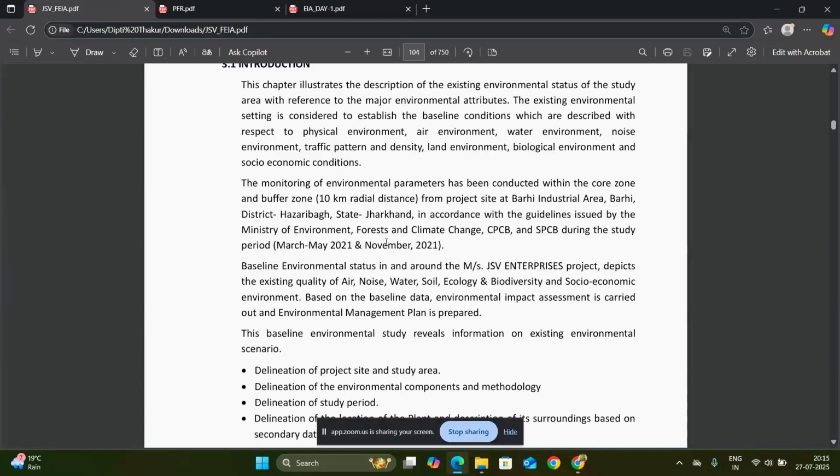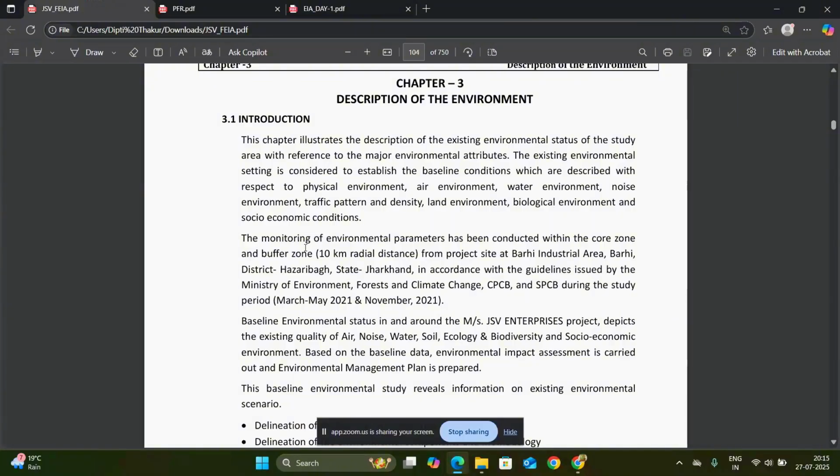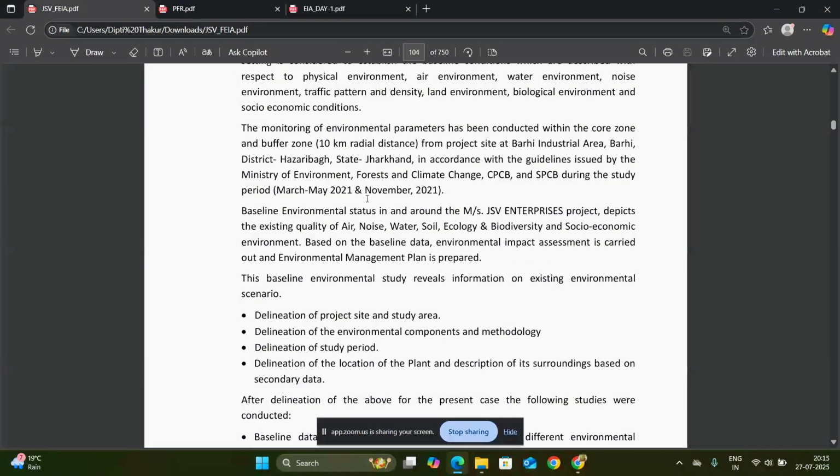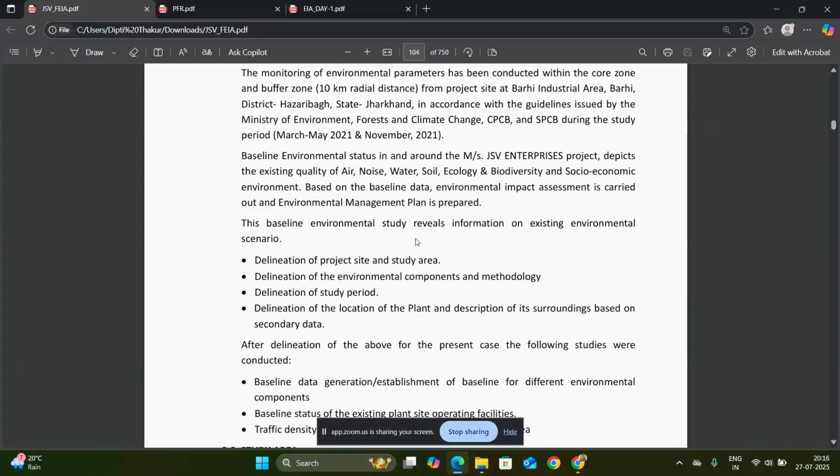So first we have to mention the 10-kilometer radius that we will take during the project site visit, and also we will have to mark one season, that is from March to May, or we will take 3 seasons. First from October to December, from December to February, and from March to May. These are the 3 time periods in which we will take the baseline data from the site.